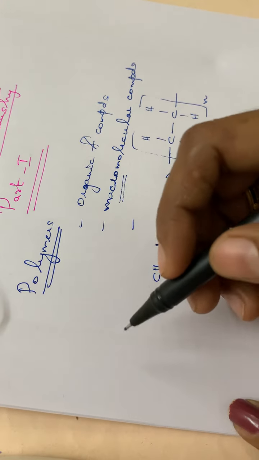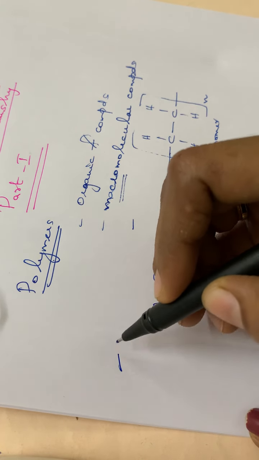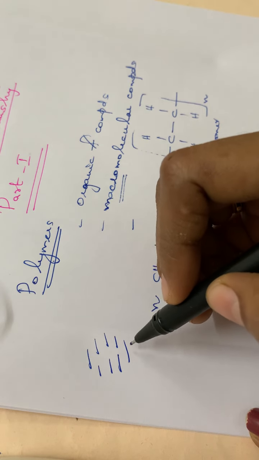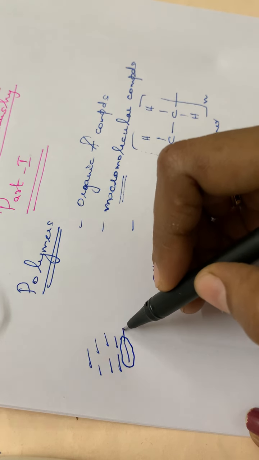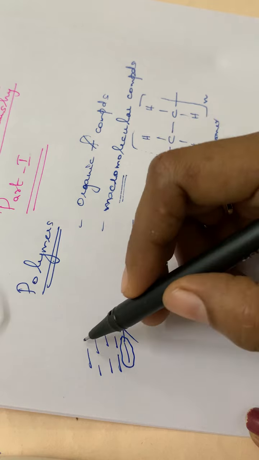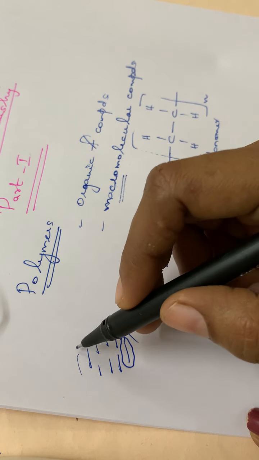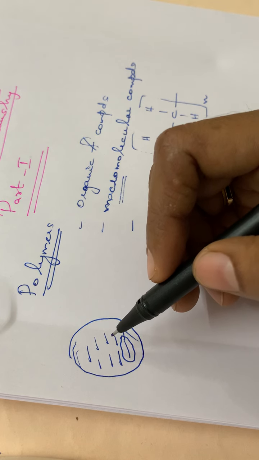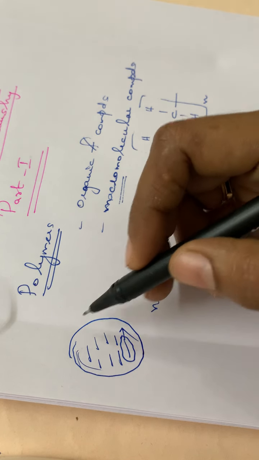Just like we are building a house with several bricks, and each brick we can call a monomer unit. And the total bricks altogether, we can call a polymer, or that forms a house.